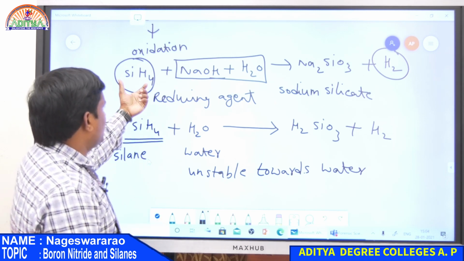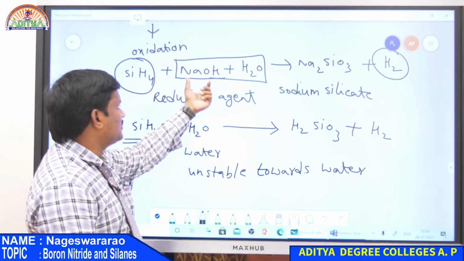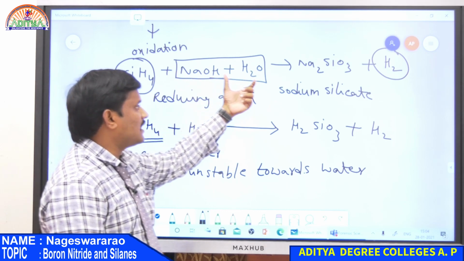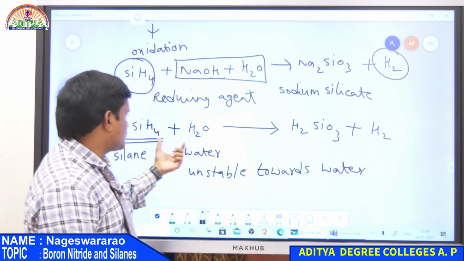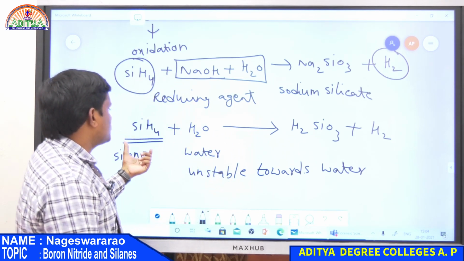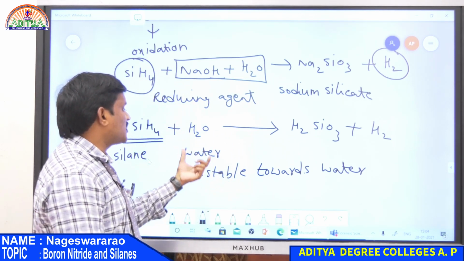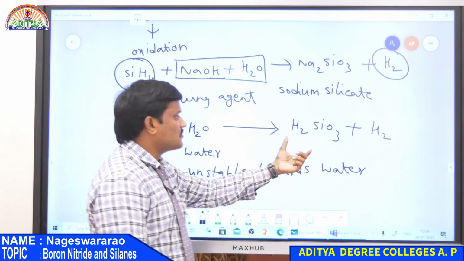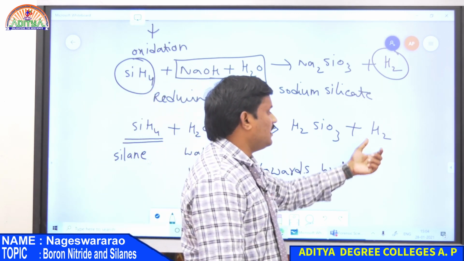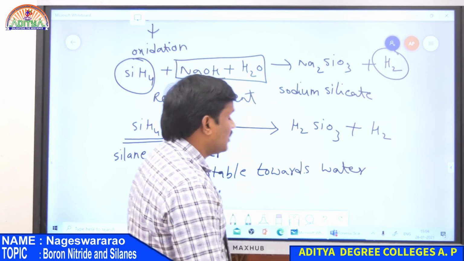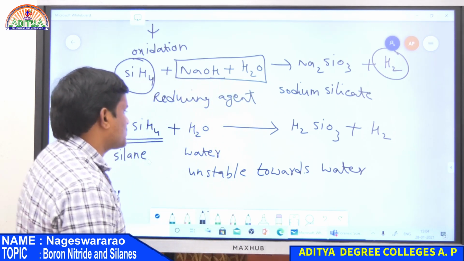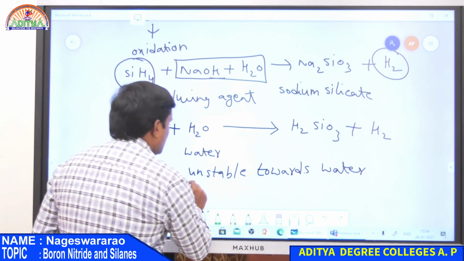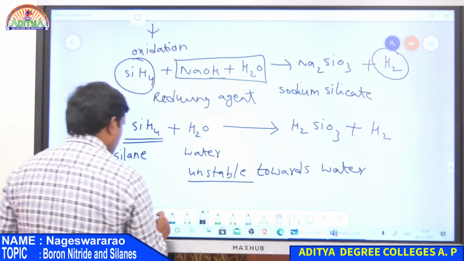Because silane undergoes hydrolysis with alkaline water, it gives hydrogen along with sodium silicate. In the second reaction, silane easily hydrolyzes with neutral water, again giving H2SiO3 and hydrogen gas. Therefore, this is the best reducing agent. It easily dissociates, and therefore it is unstable towards water.